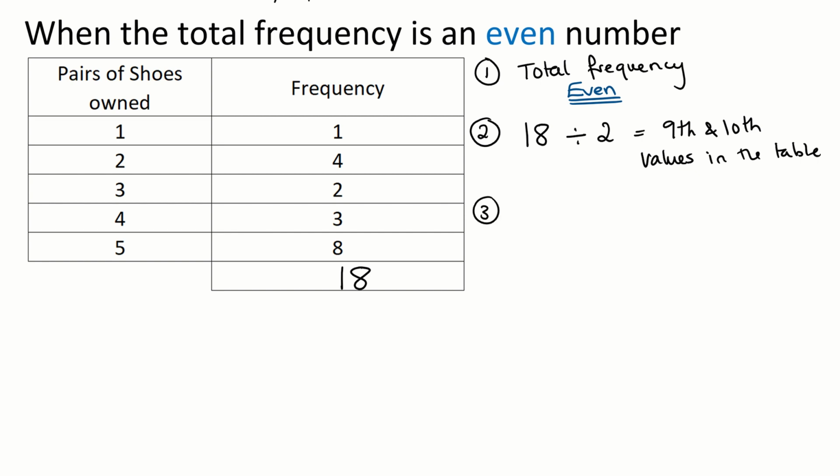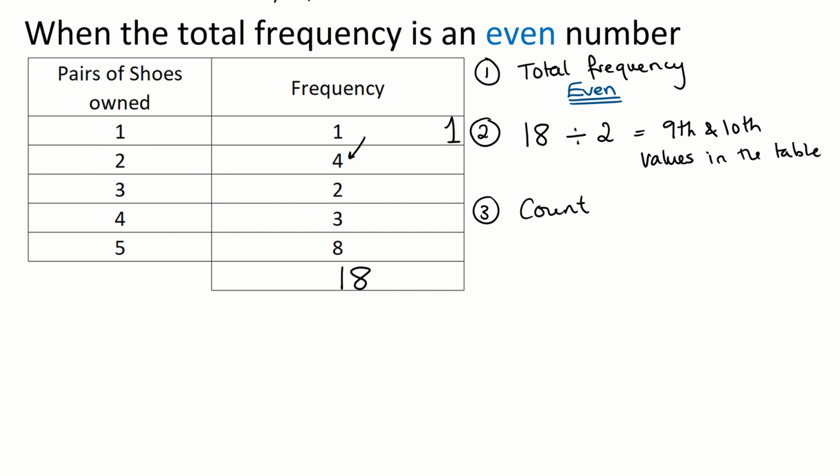Our third step is what happens here. We count and we add the frequencies. And we always start by asking the same question. How many numbers are in the first column? Well, this is talking about pairs of shoes that we own. How many people own one pair of shoes? One person. That first number is always the same, 1. There's only one number here.